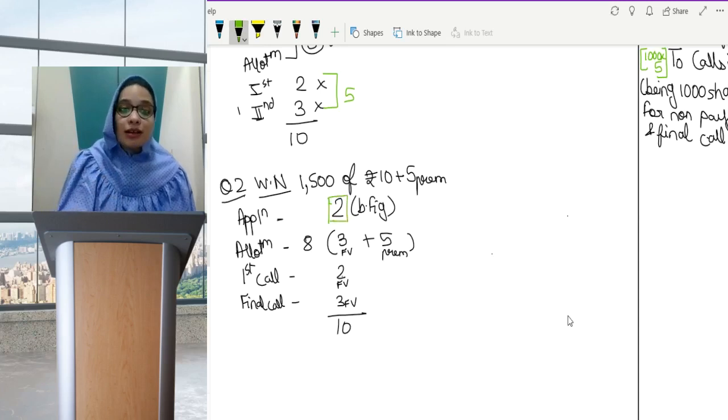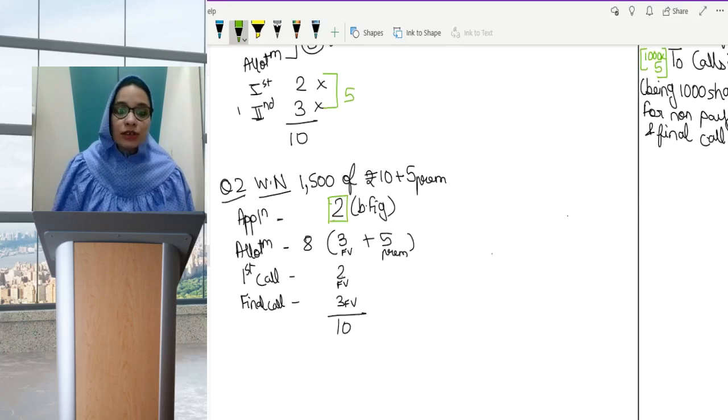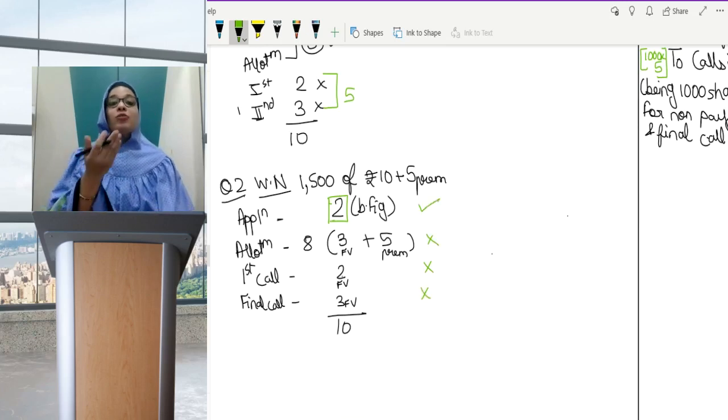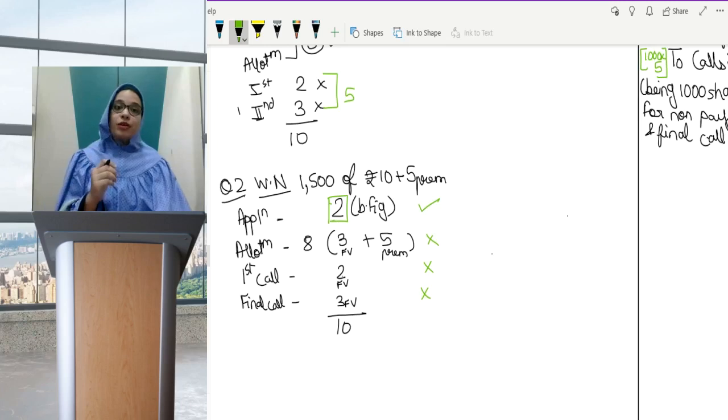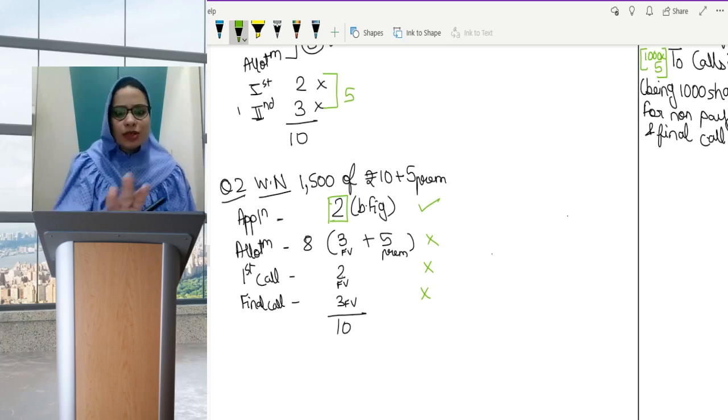The question has clearly mentioned that 1,500 equity shares are being forfeited for non-payment of allotment money, first call money and final call money. That means allotment, first call, final call, all three have not been received. Only application is received. So how much was the amount on application was important to know. So application amount is 2. We understood this. Now, once you are thorough, let's go on to the journal entry.